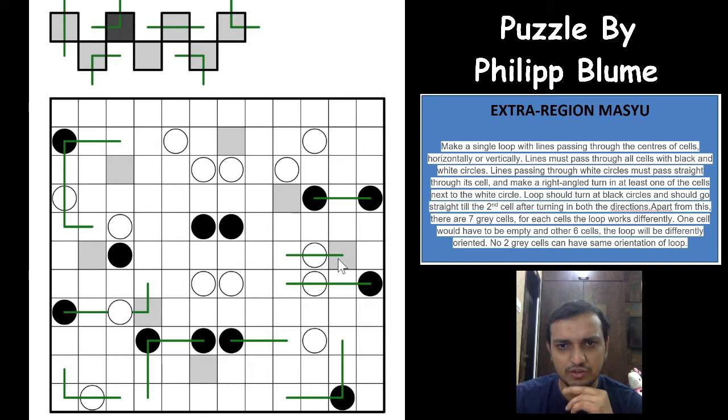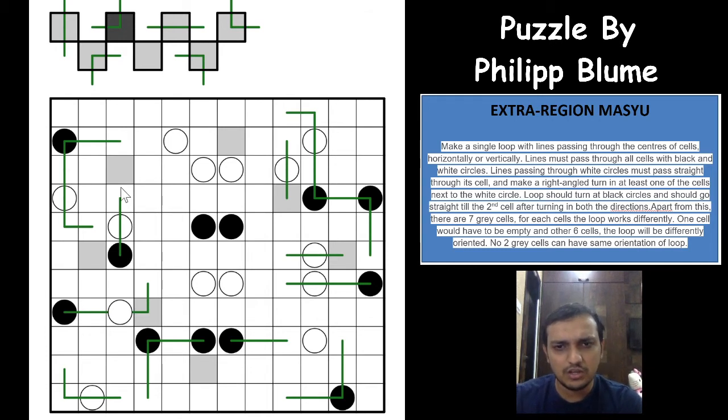Oh, this would have to be straight. So now the loop cannot go down, this would have to go up. And if this loop segment, that's a nice logic here. So if this loop segment goes up, anyhow it will have to connect to this one, and you form a simple small closed loop in itself. Not possible. You will only have to draw one single closed loop here. So this will have to go down, and any other basic thing here. Okay, this will have to go this way, this will have to turn this way. Okay, so this will have to go up this way.